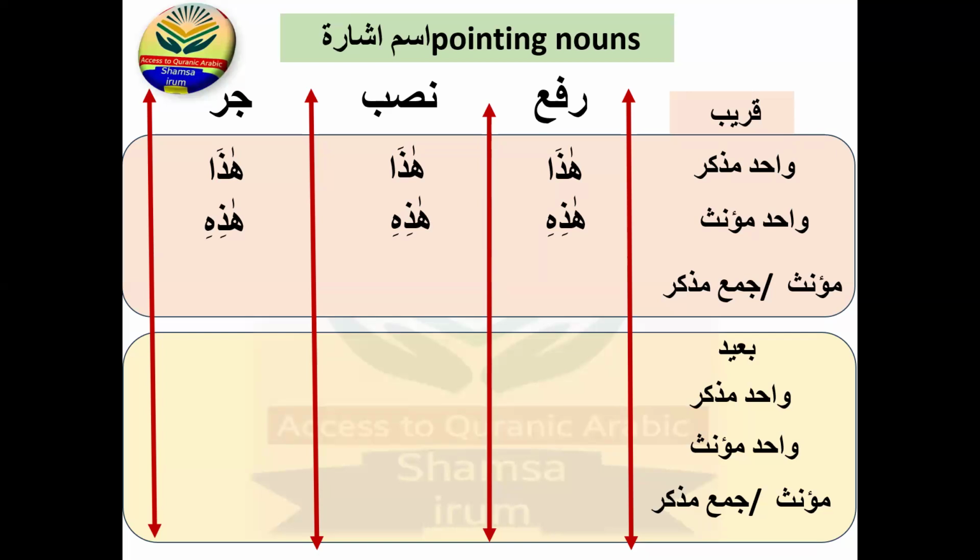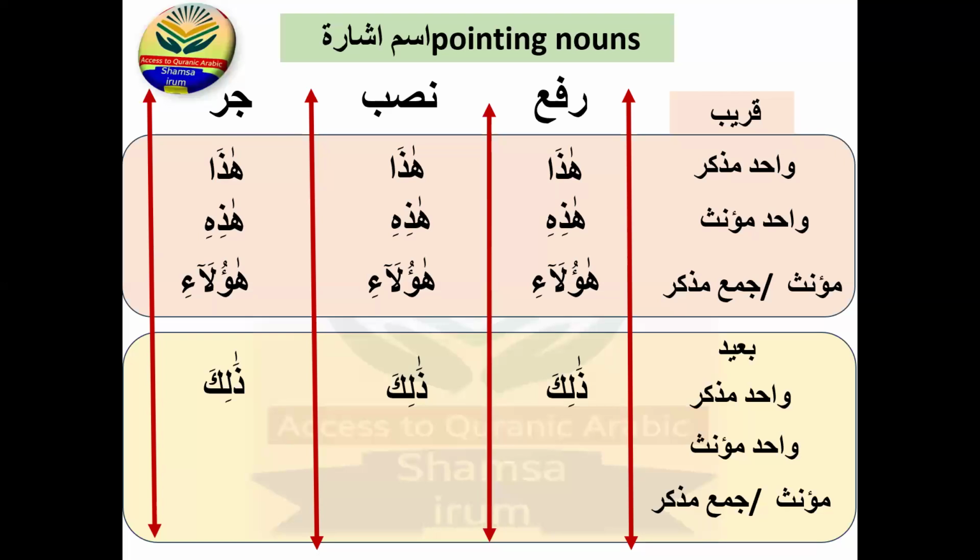And for the plural, for mu'annath and muzakkar, it is ha'ulai in all states. So this is called non-changeable because they do not change their i'rab. For the ba'id, in all i'rab states it is dhalika. It will not be dhaliku or dhaliki. No, it is dhalika.